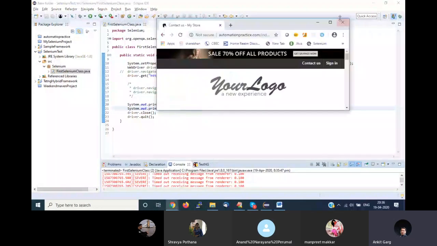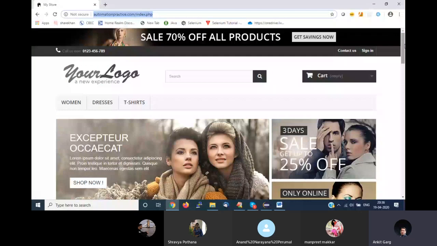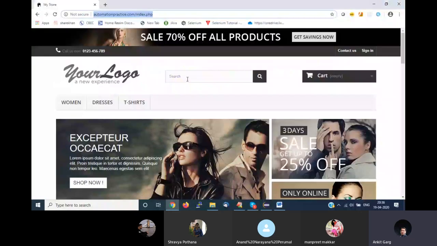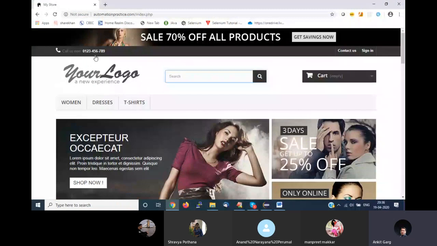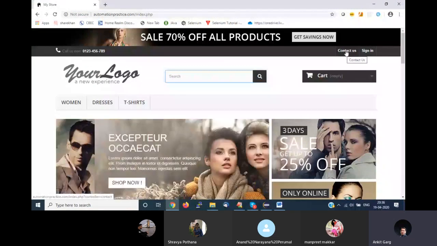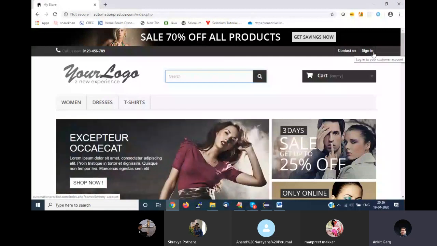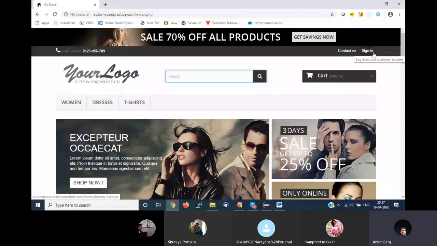Now I am coming to the most important part of Selenium, which is the most basic part, and most of the people are confused here. Okay, before that, can anyone tell me, maybe Anand, if you have seen Selenium, how Selenium works on a UI? So basically, how is Selenium able to find whether I want to click on this contact us button or I want to click on this sign in button? How does Selenium identify these objects?